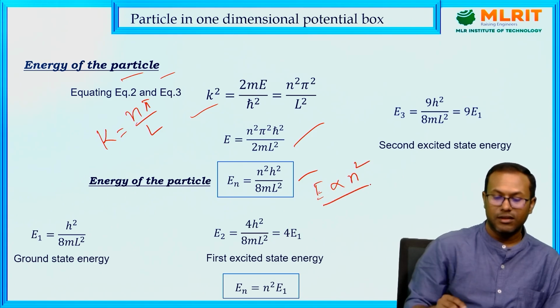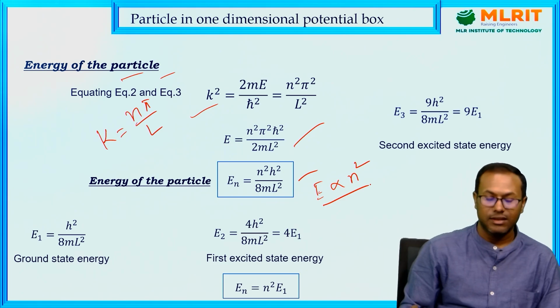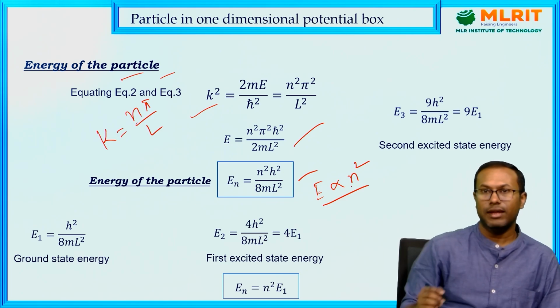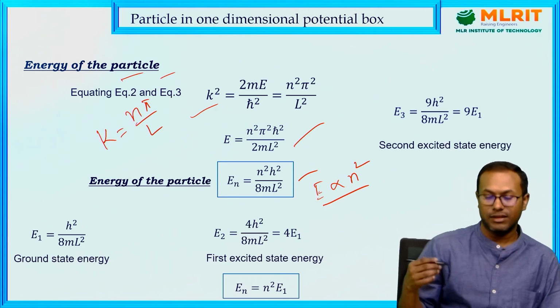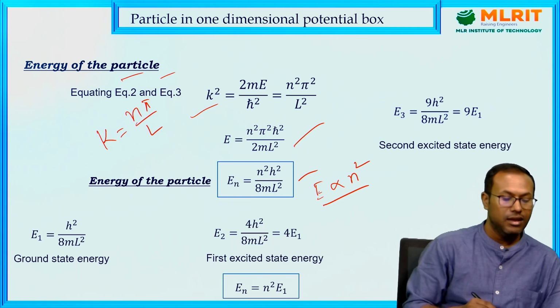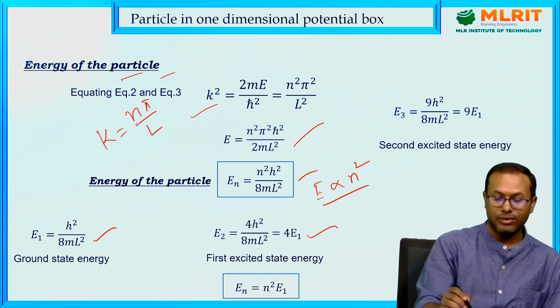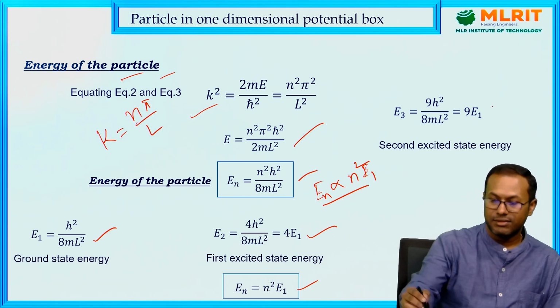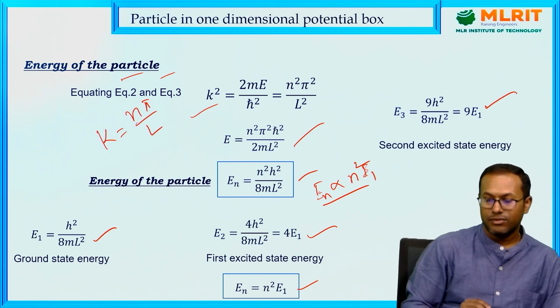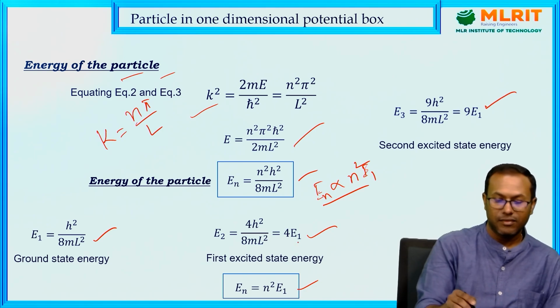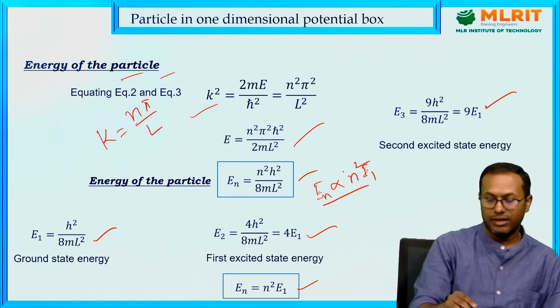This means energies are discrete, and it depends upon the n value. n is the number of the state: ground state, excited states. So E1 is the ground state energy, E2 is the first excited state energy, so we can write En in terms of E1. That is the second excited state's energy. So En is proportional to n square.